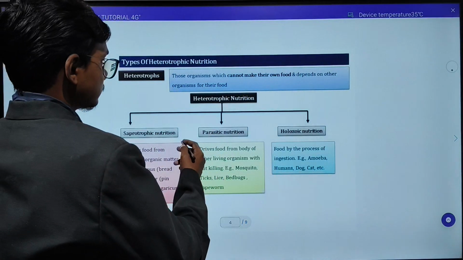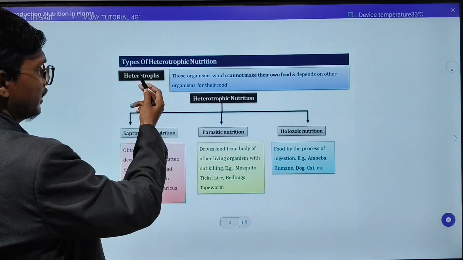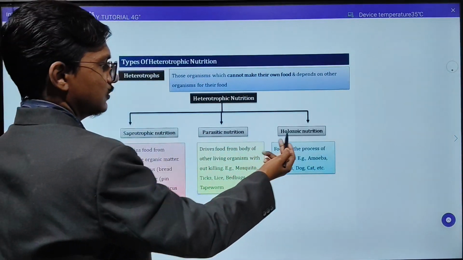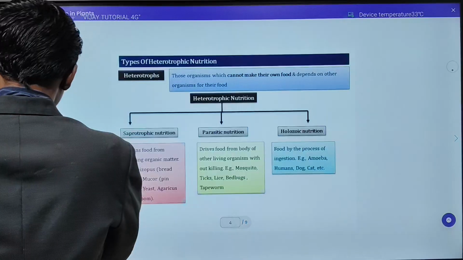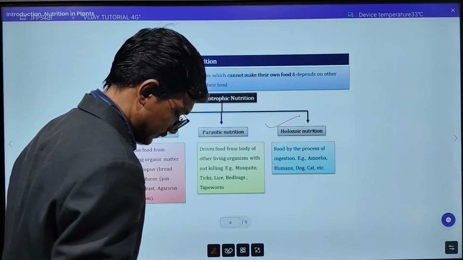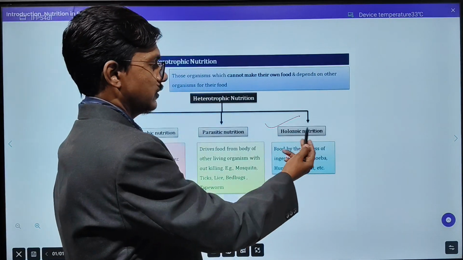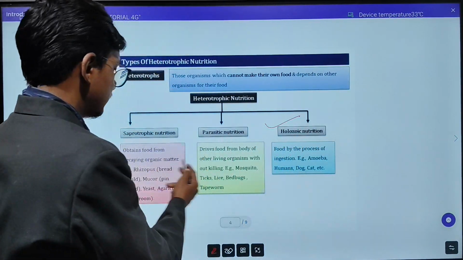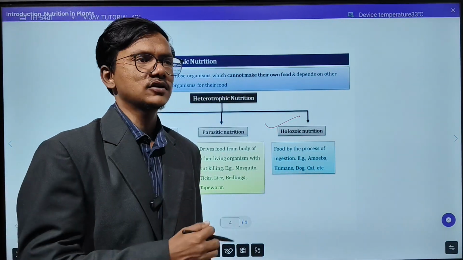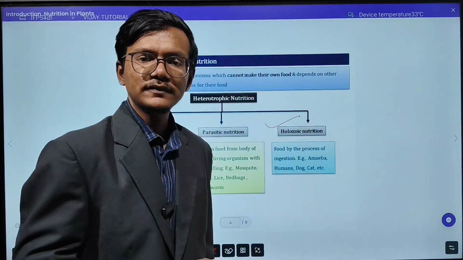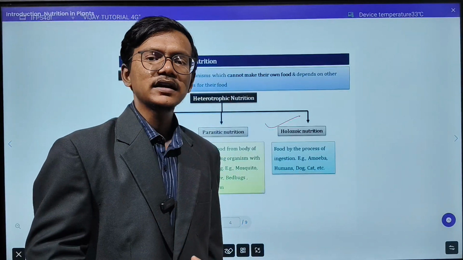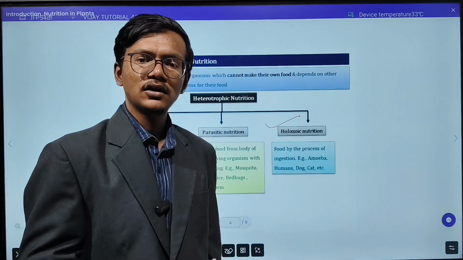Now, I have already explained to you the types of nutrition, saprotrophic nutrition and parasitic nutrition. One extra is here, which you have to understand once. This is your holozoic nutrition. These are the examples that you have seen. This holozoic nutrition will be seen in basically two types of organism. First is the amoeba, a unicellular organism, and second is the human being, the multicellular organism.